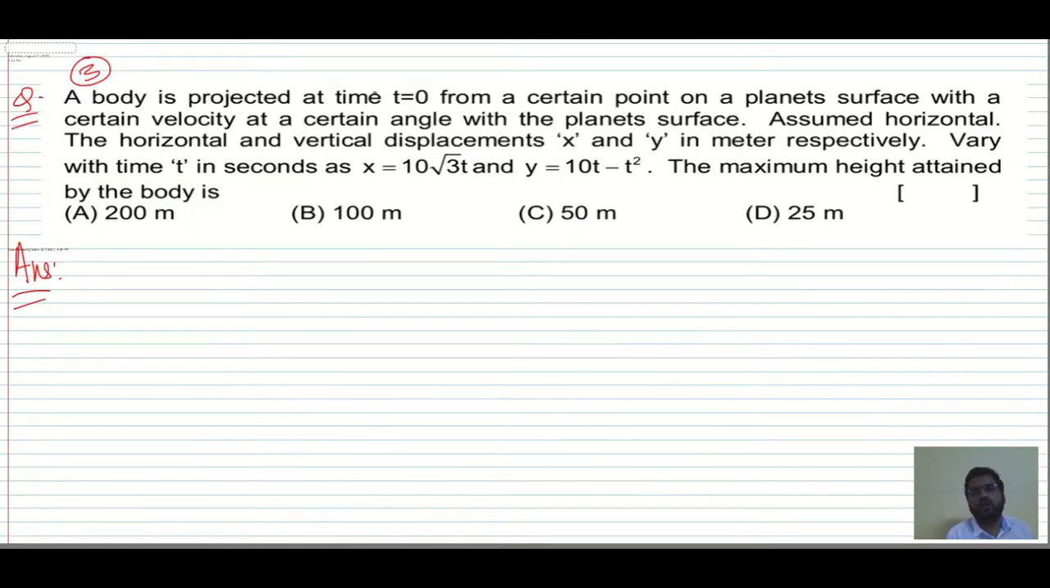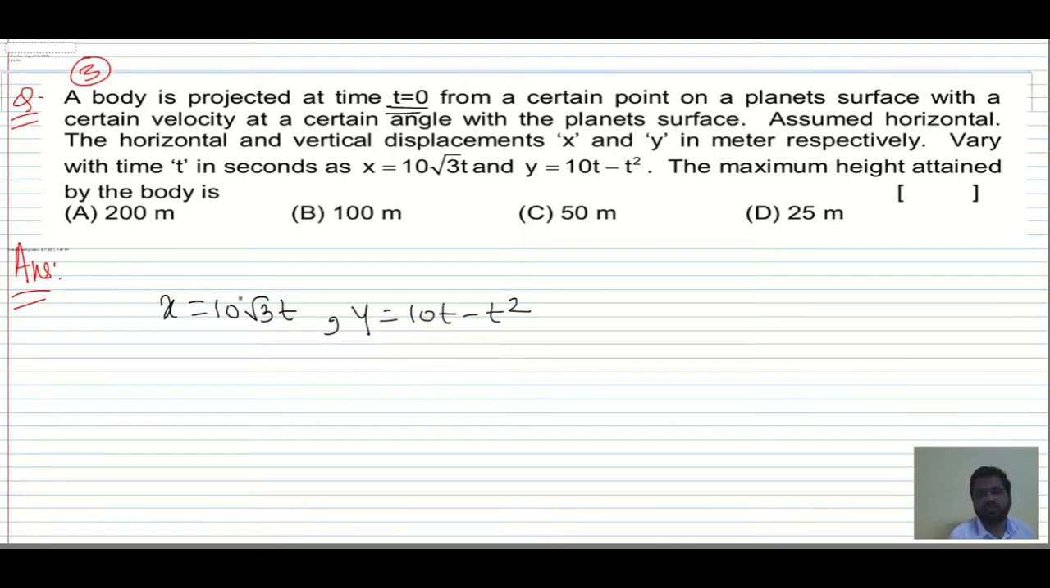Third question: a body is projected at time t equal to 0 from a certain point on a planet surface with a certain velocity at a certain angle. Assume the horizontal and vertical displacements x and y vary with time t seconds, and we want the maximum height. So x is equal to 10 root 3 t. We don't know the acceleration on that planet, so we have to see. y is equal to 10t minus t squared.